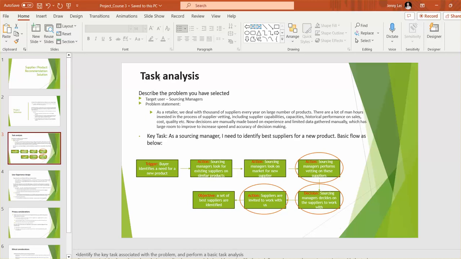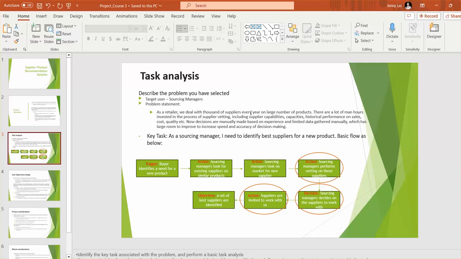Perform a task analysis to describe the problem we have selected. The target user is our sourcing managers who need to source products from our suppliers. The problem statement is that as a retailer, we deal with thousands of suppliers every year on a very large number of products.